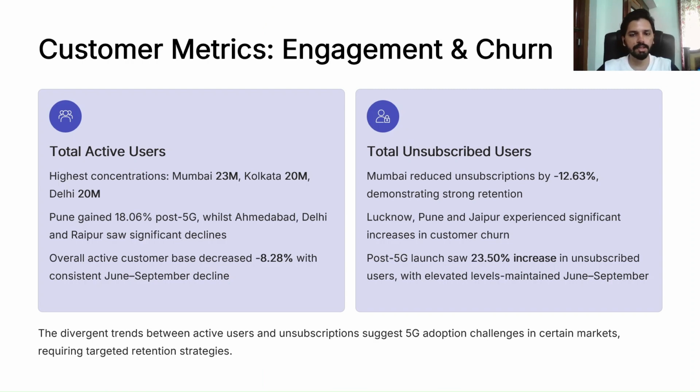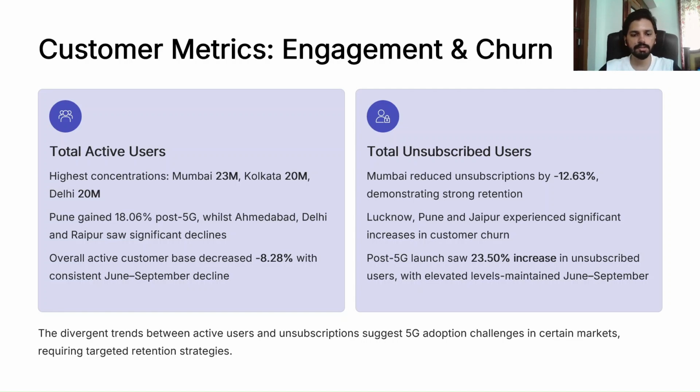Now, based on the total active users KPI and the total unsubscribed users, we can see that the highest active users are from the cities Mumbai, Kolkata, and Delhi, same as the revenue. And we can see that Pune has gained 18.06% post 5G, which is a positive impact of the 5G, while some cities like Ahmedabad, Delhi, and Raipur also saw a significant decline.